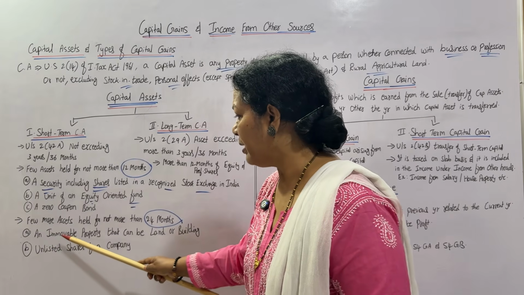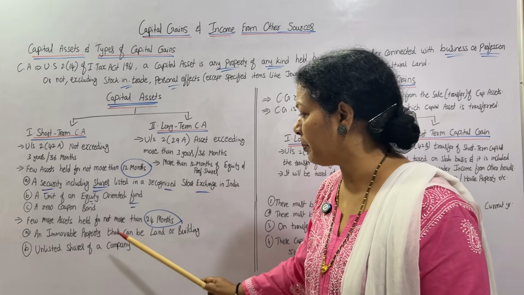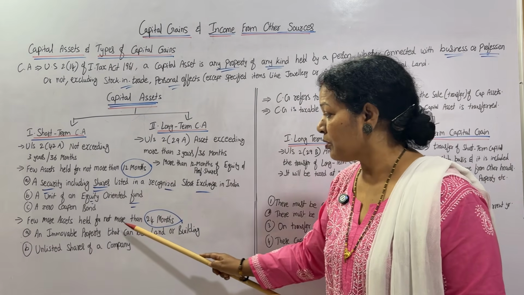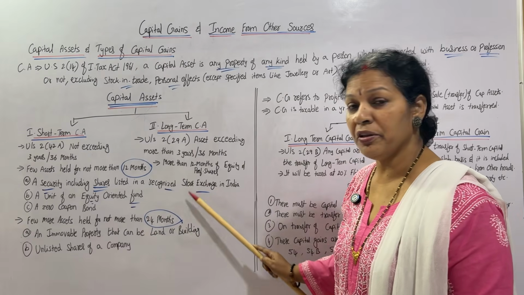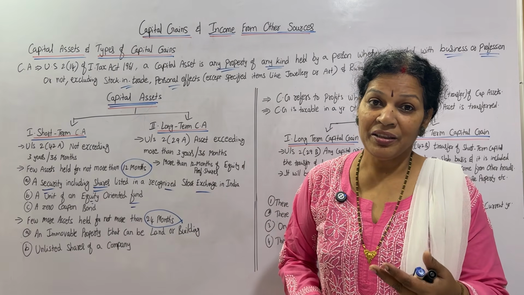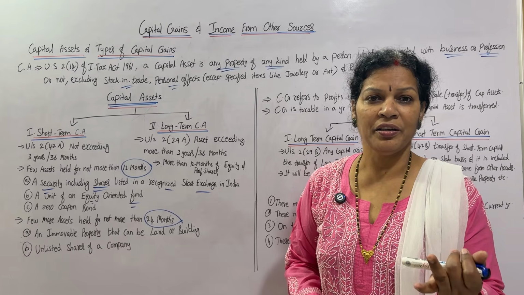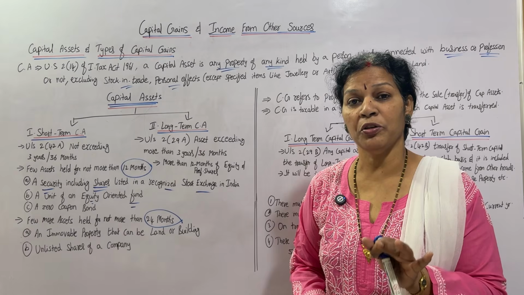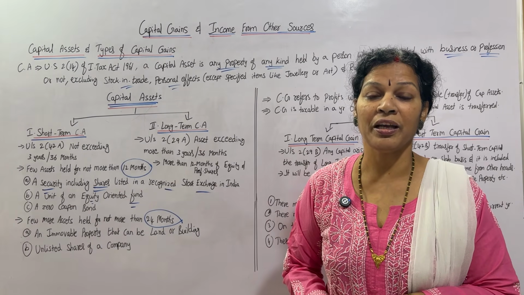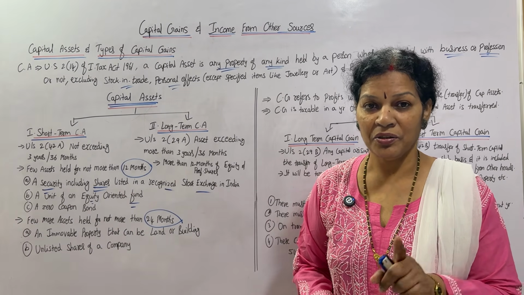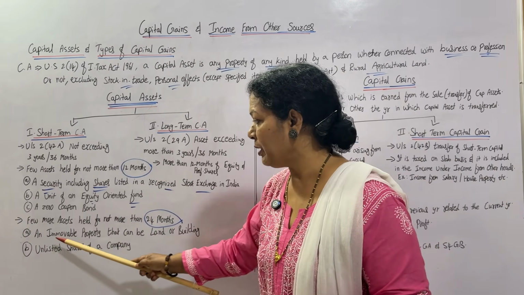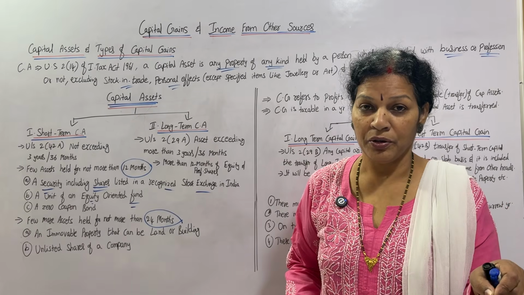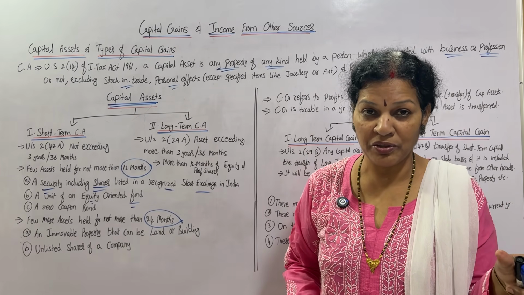What are those? An immovable property, which can be land or building. If you are having this immovable asset, land, building, anything of this kind, for more than 24 months, meaning more than 2 years, then that will be a long term capital asset. Are you getting this point? Very clearly, an immovable property that can be land or building. If you are holding land and building below 2 years, it is short term.